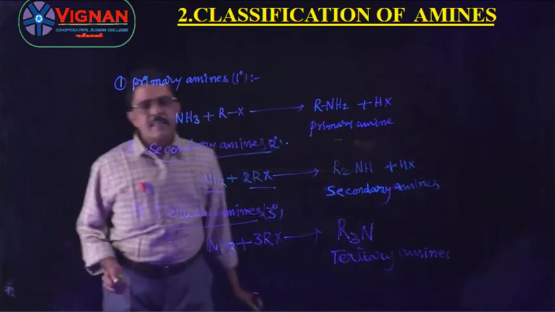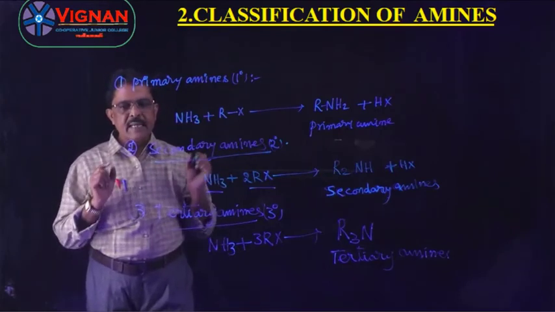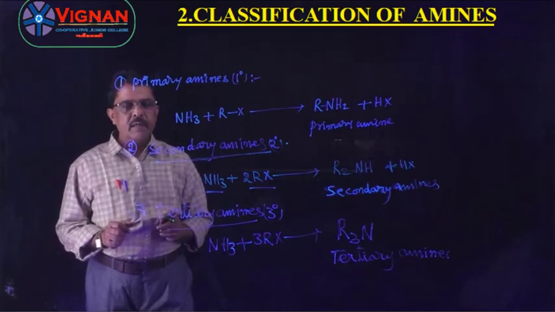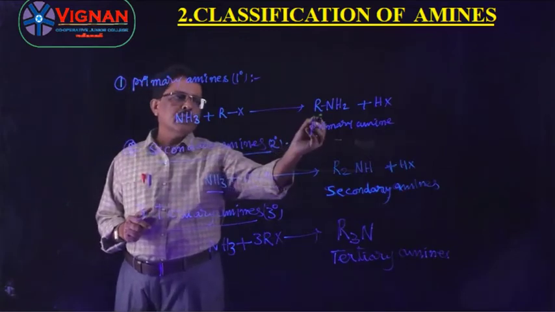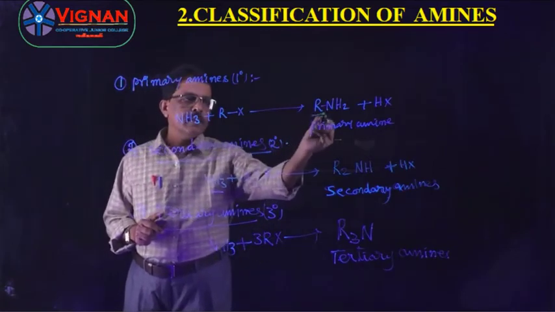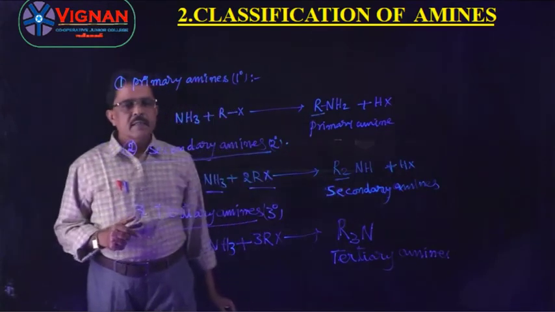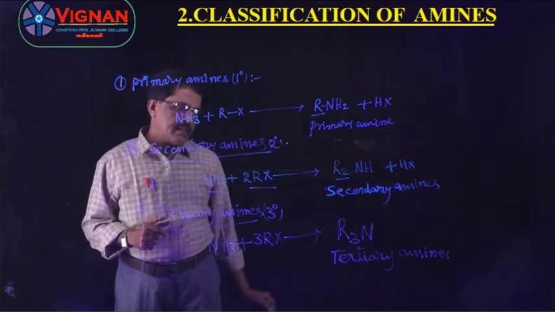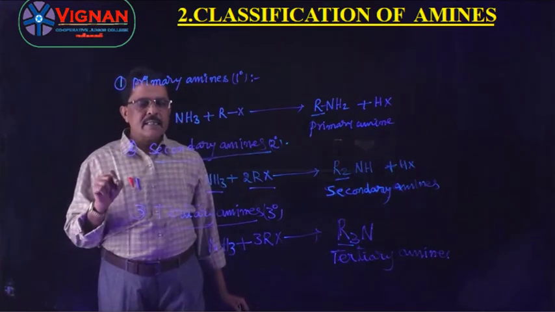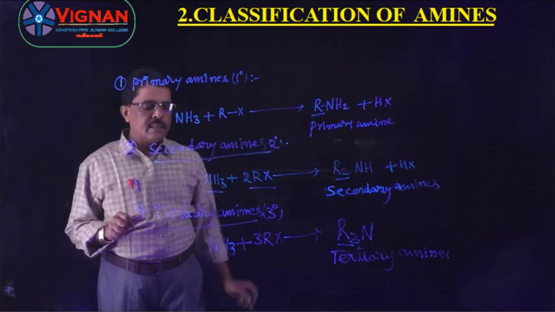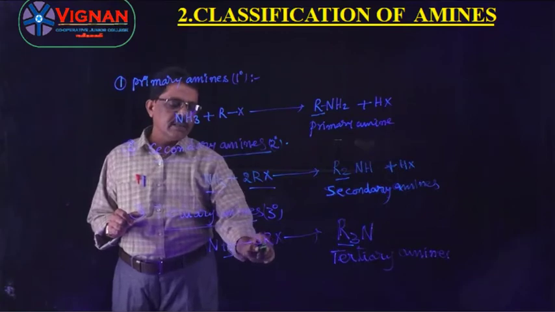Tertiary amine. Tertiary amines are the amines which contain three alkyl groups attached to the nitrogen atom. Depending upon the number of alkyl groups, here only one alkyl group is present, therefore it is a primary amine. Here two alkyl groups are present, therefore it is a secondary amine. In this compound three alkyl groups are present, hence they are called tertiary amines. These tertiary amines are formed by the replacement of three hydrogen atoms with three alkyl groups.